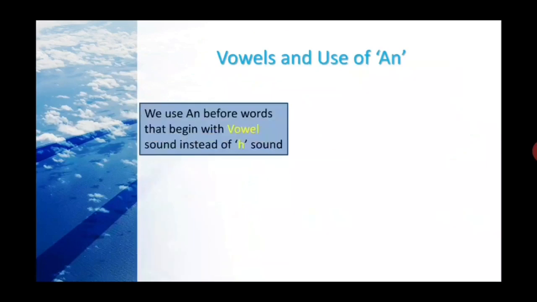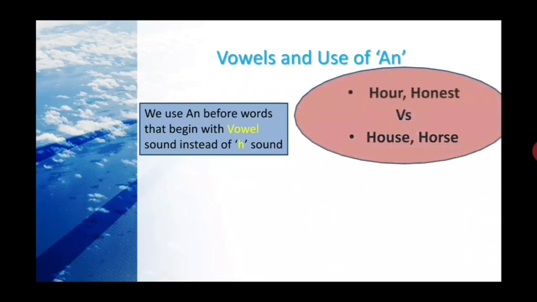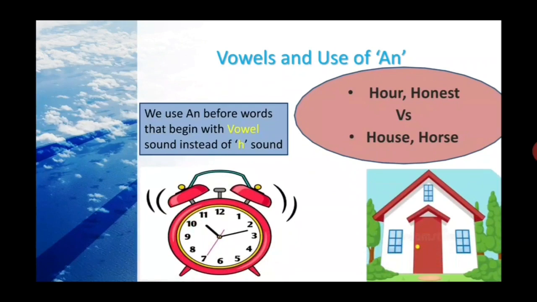So let's go for another variation, a different rule in the use of an. We use an before words that begin with a vowel sound instead of an h sound. Like you can see here, hour and honest start with H, which was supposed to be pronounced as in hour or honest, isn't it? But we don't pronounce the h. We pronounce hour and honest, and it sounds like a vowel sound.